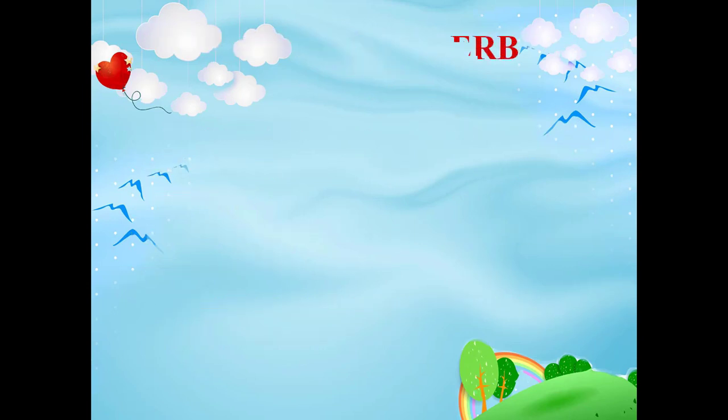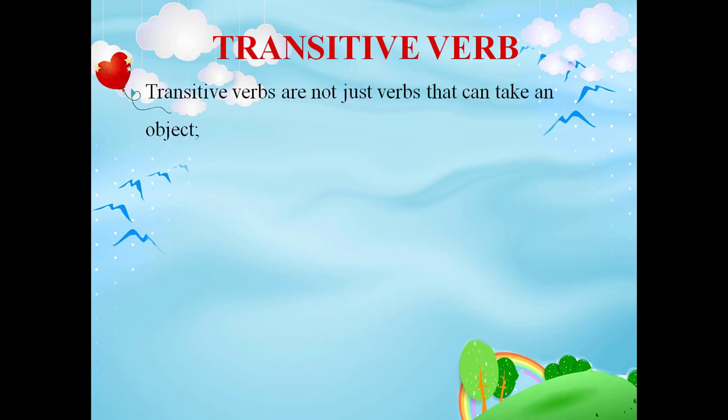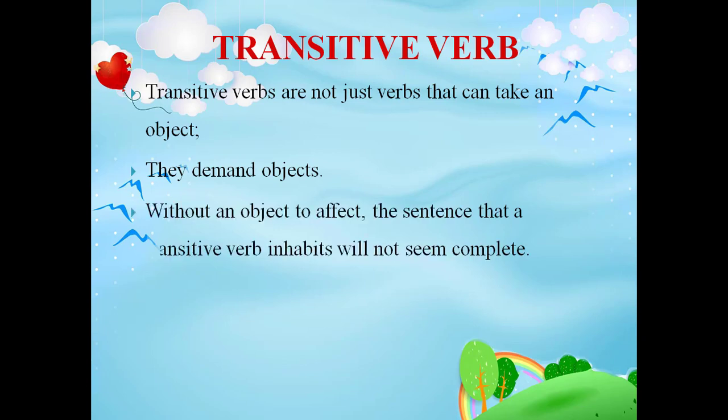Transitive verb. Transitive verbs are not just verbs that can take an object. They demand objects. Without an object to affect, the sentence that the transitive verb inhabits will not seem complete. So the transitive verb requires an object to produce a complete sentence.